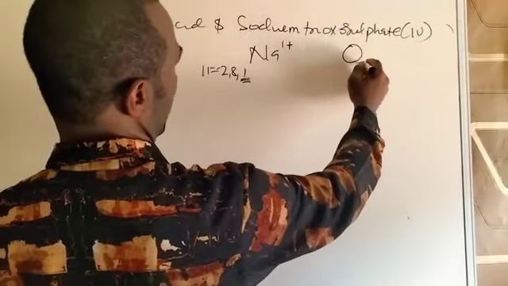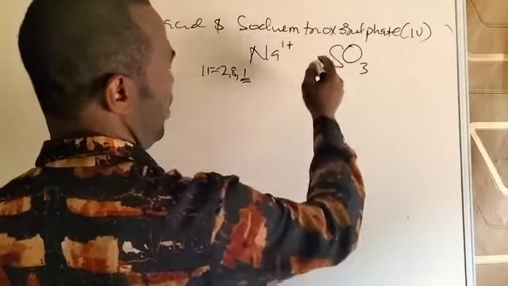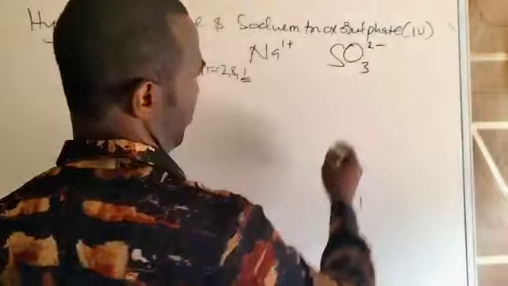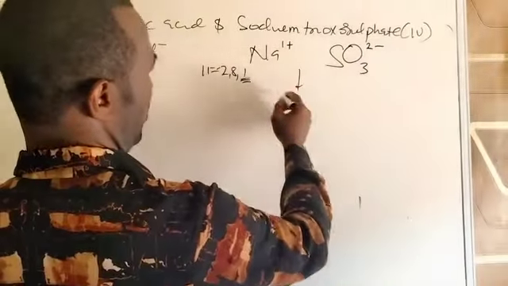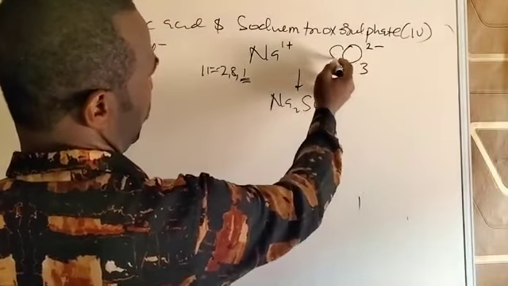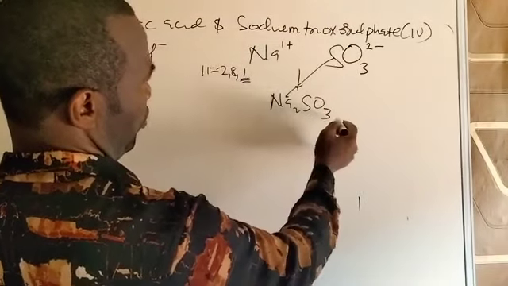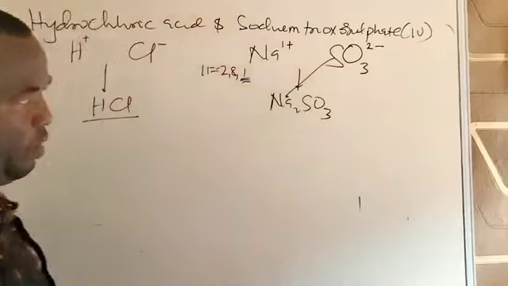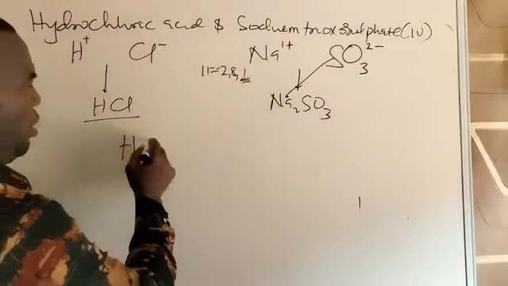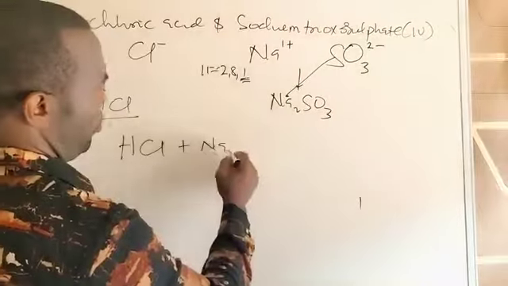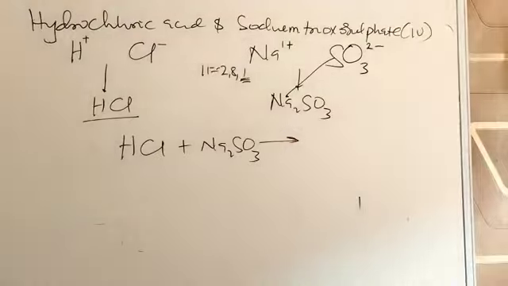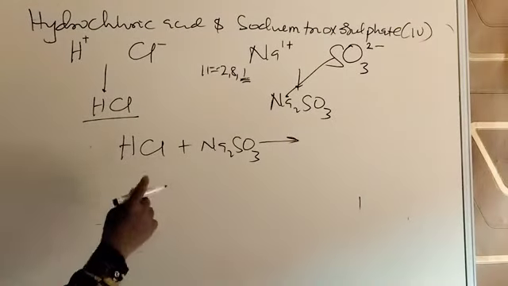Then SO3, sulfite. And I told you that sulfite radicals have valency of 2. I said that before. So the formula of the compound formed is now Na2SO3. That is 2 coming to sodium and 1 going to the bracket, so that one is not relevant. Having done that, the equation has HCl plus Na2SO3. You have the reactants joined together with a plus sign.